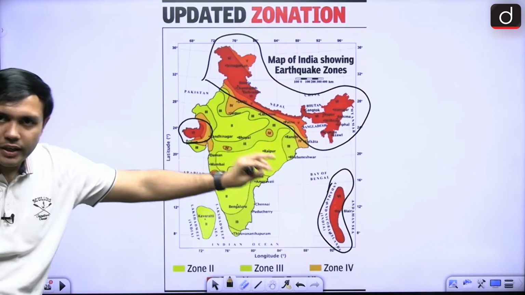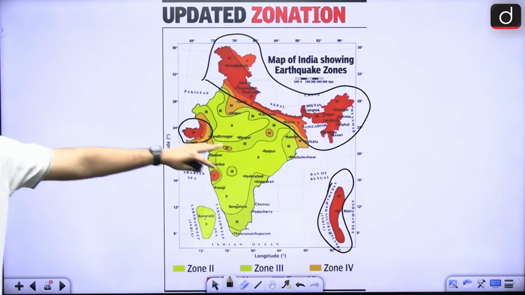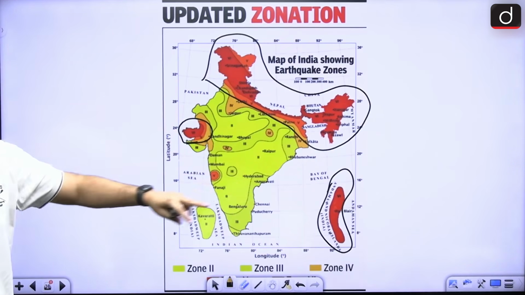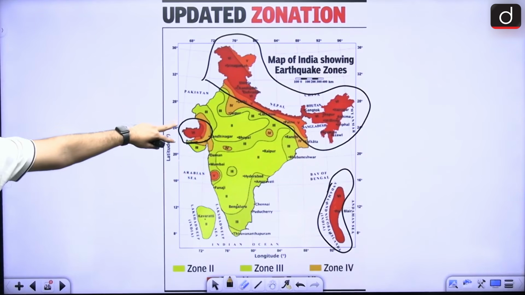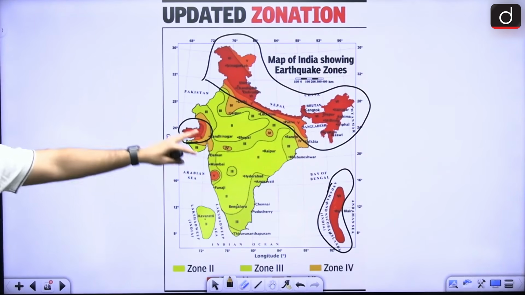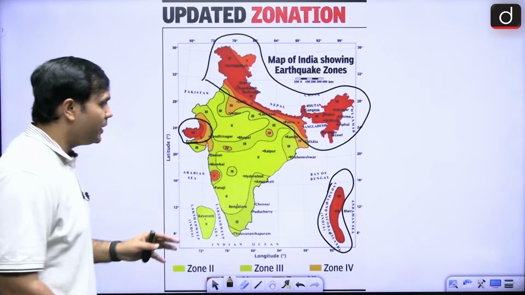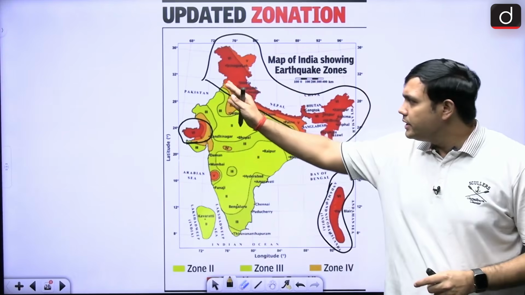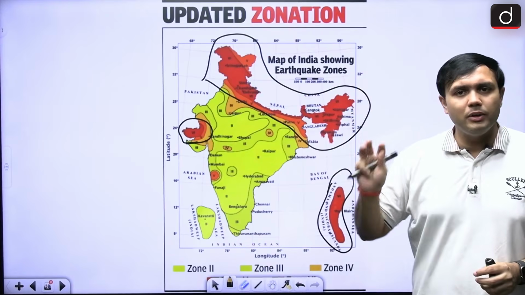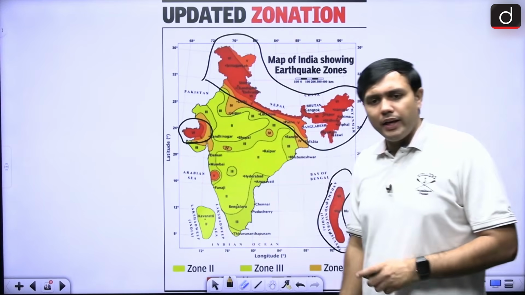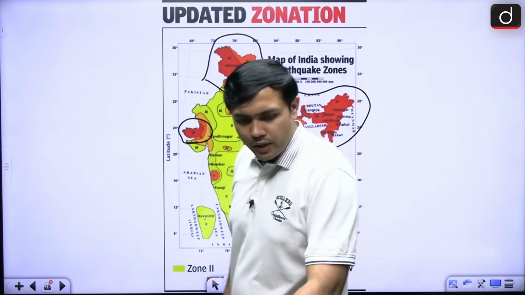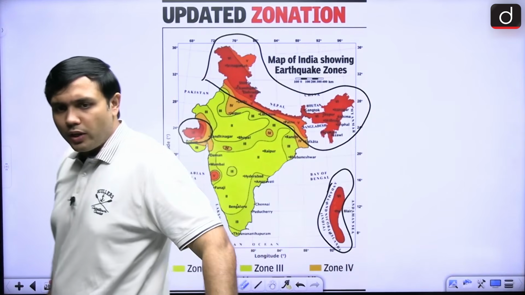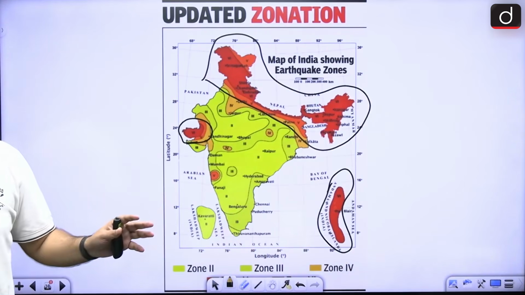In case of Andaman, it is a very high vulnerable zone, right? Here only the tsunami of 2004 happened, right? And then the other one is the Gujarat area where the Bhuj earthquake has happened, right? Otherwise, there are other regions also that are important, but these three are the most vulnerable regions of India, right? Is this clear here till now? Is there any issue till now that is not clear?